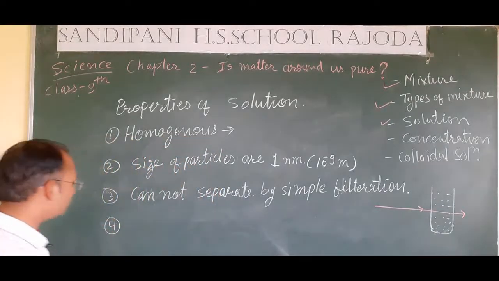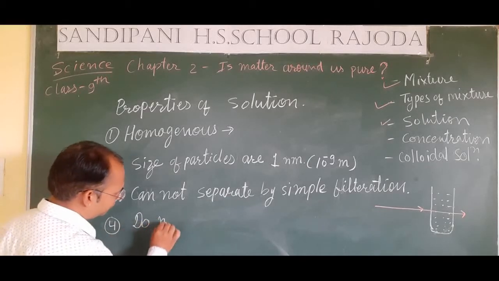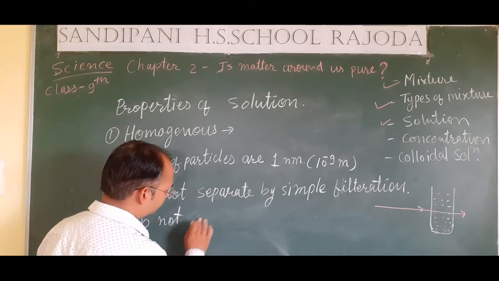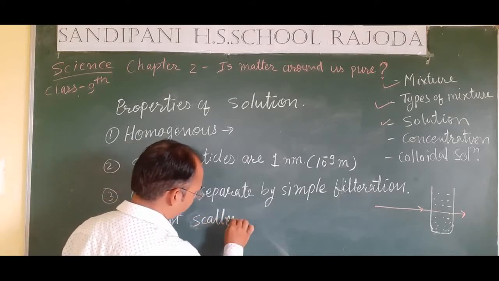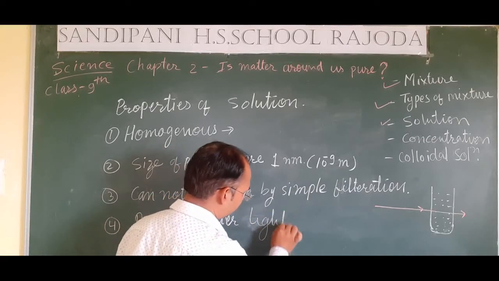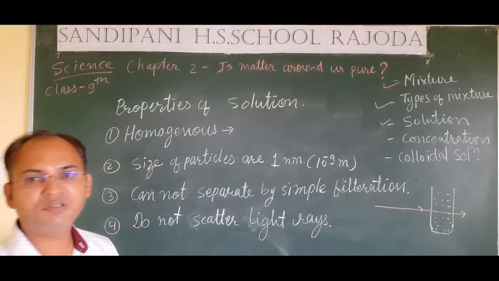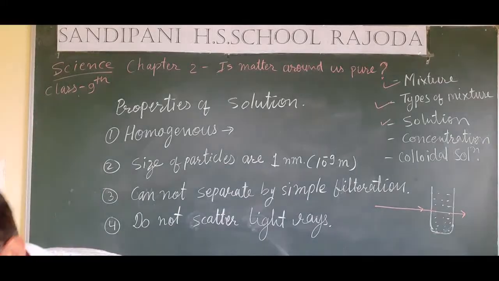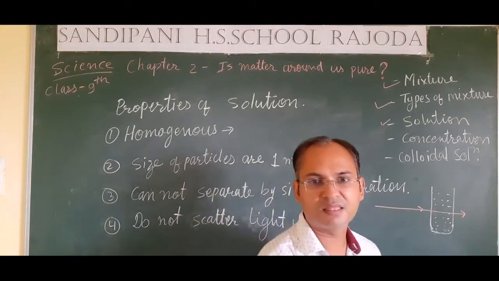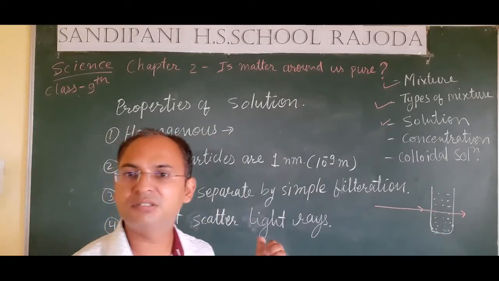So the fourth property is: do not scatter light ray. That means the light ray will pass as it is going through the solution. So students, these are the four properties of the solution. If the solution is an ideal solution, a true solution, it will follow these four properties.